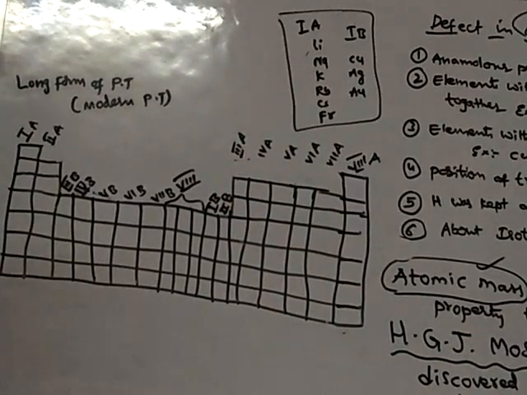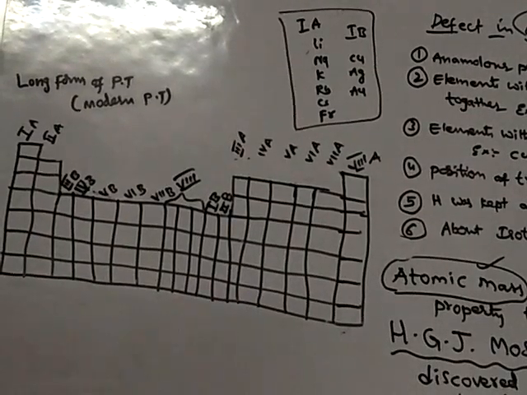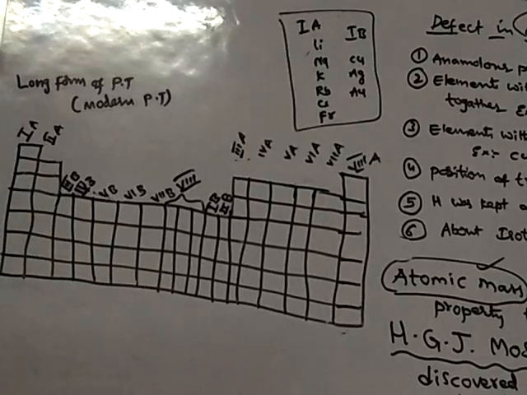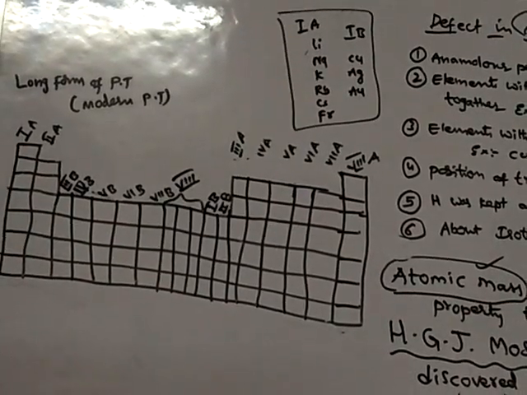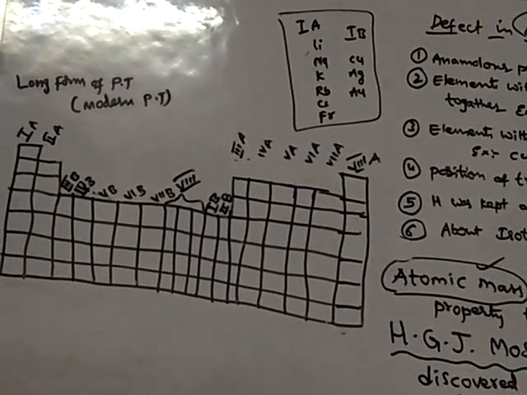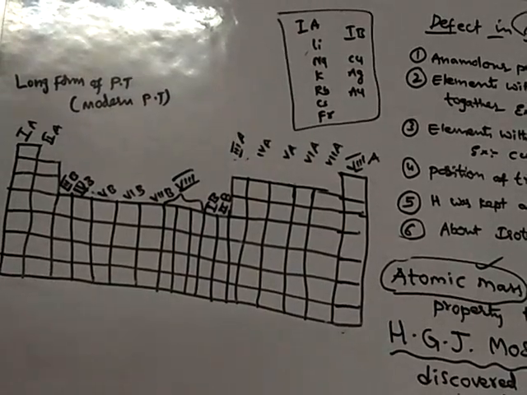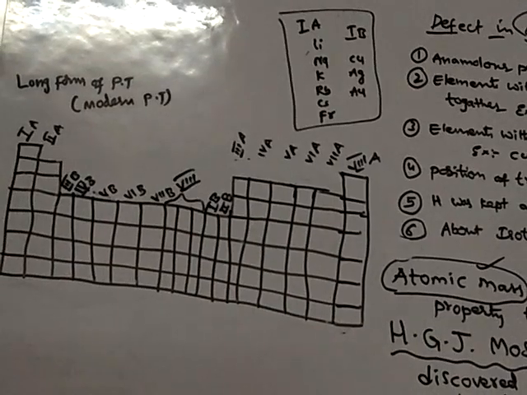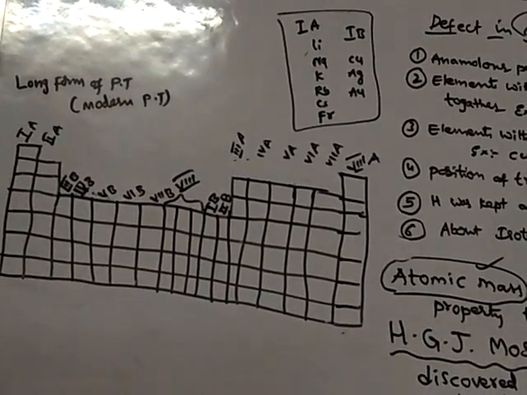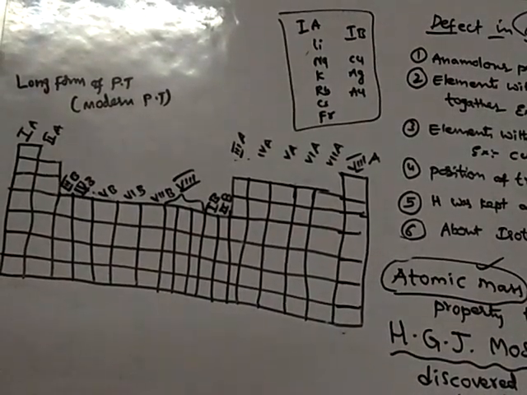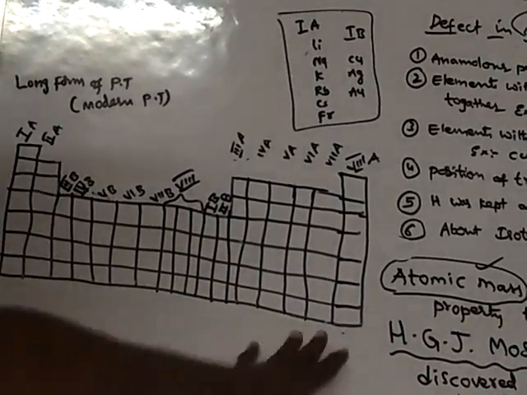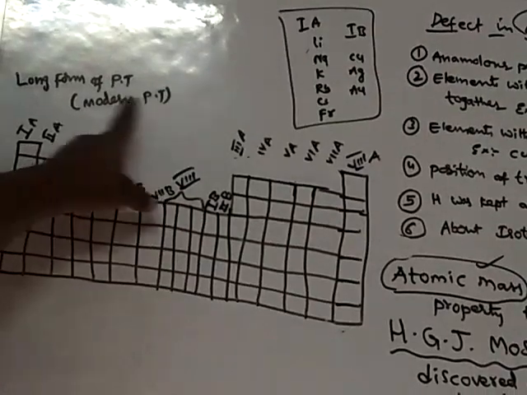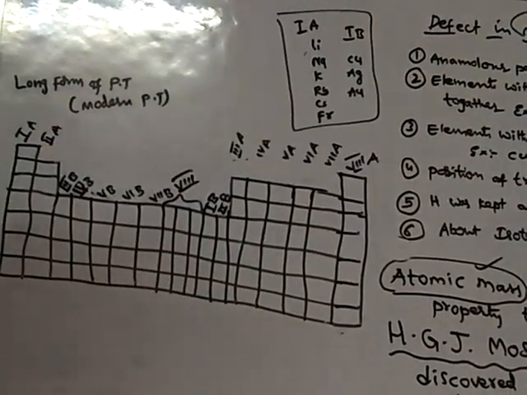So why has it been separated? He didn't do anything to separate these subgroups. Simply he followed the order of arrangement of elements based on increasing order of atomic numbers. When he arranged the elements according to increasing order of atomic numbers, he got the arrangement of all the elements in this fashion, and it is called the modern periodic table, or the long form of periodic table.